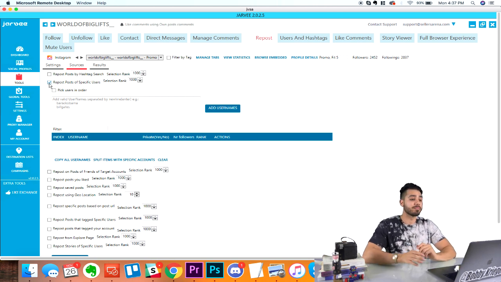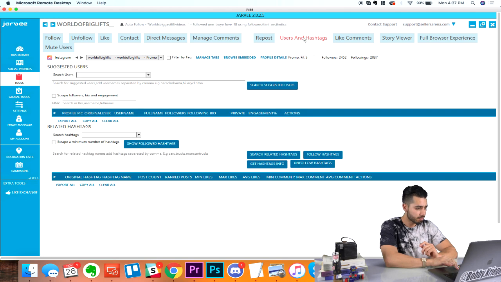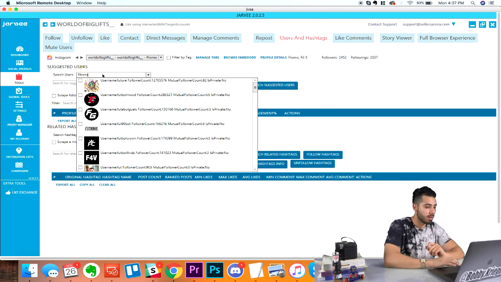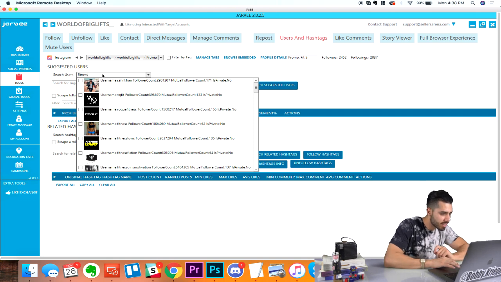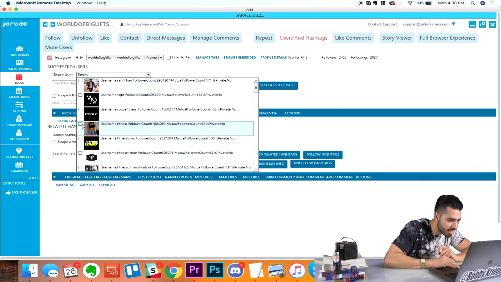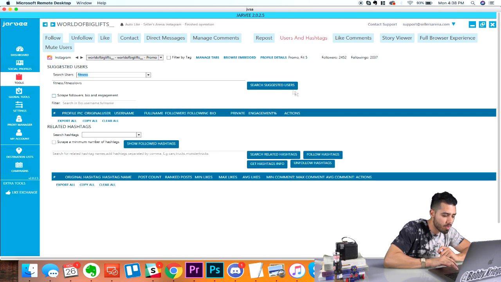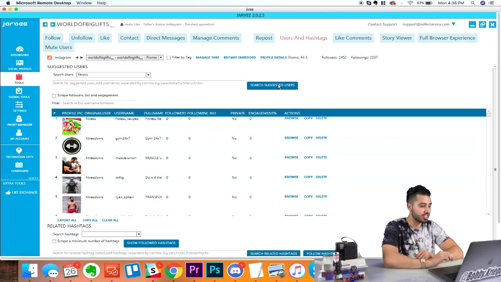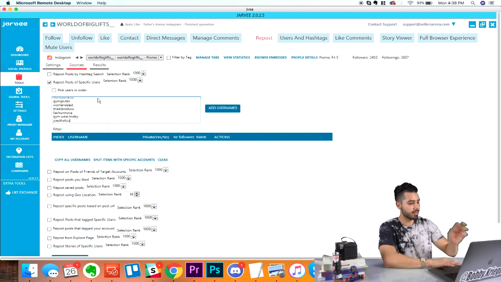Or you can use this feature. You can go over to users and hashtags. Remember, these are fitness accounts, so I'm going to type in fitness right here, and we have this username, fitness, and then we also have fitness lovers. Great. Then we want to press search suggested users. This is going to generate a list of really big fitness pages. So then we want to press copy all, and then Control V, and there you go.